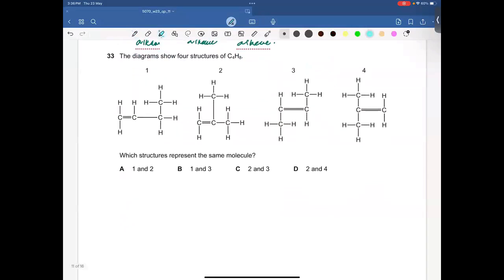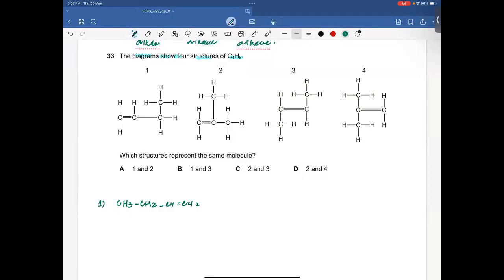Question number 33. The diagram shows the core structure of C4H8. That's what we have done in isomerism. I have told you about the different structures of C4H8 in the alkene chapter, right? Under the heading of isomerism. So you need to revise that. So first of all, this is CH3. Then we have CH2. Then we have CH. Then we have CH2, double bonded CH2. So that's the first one.